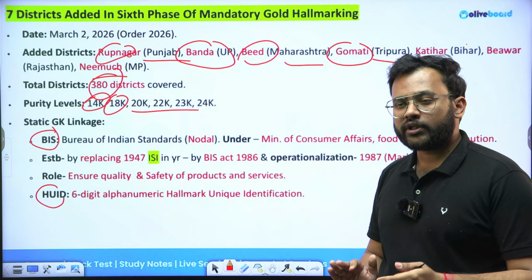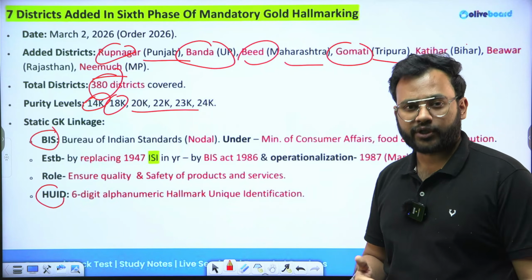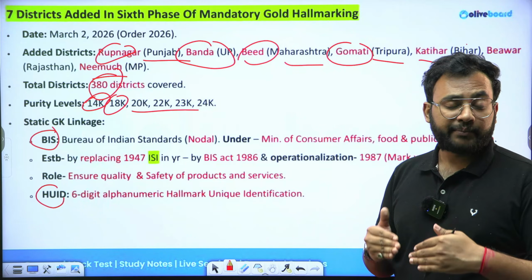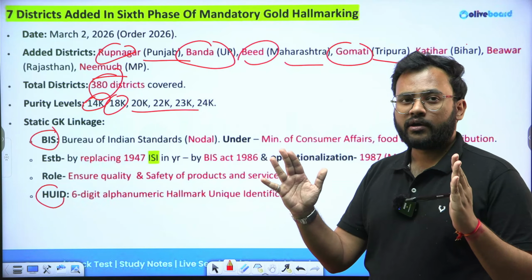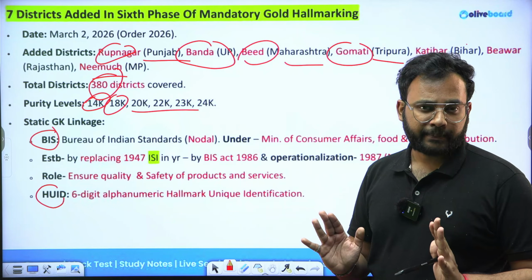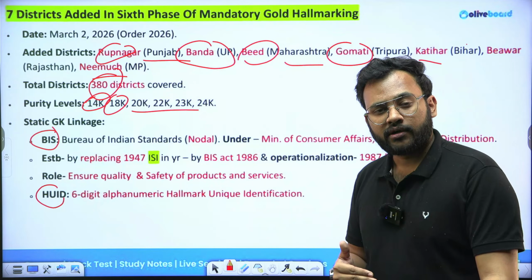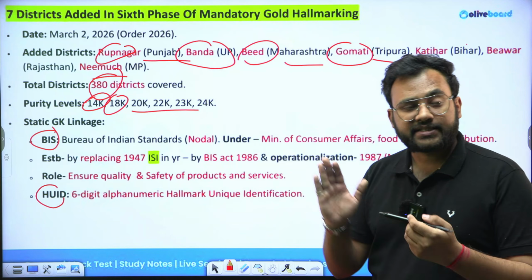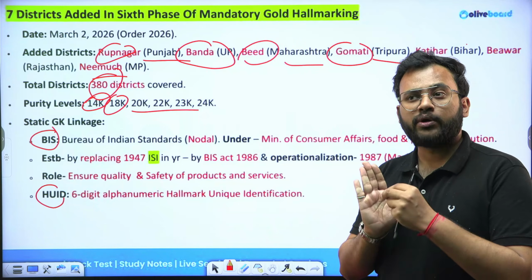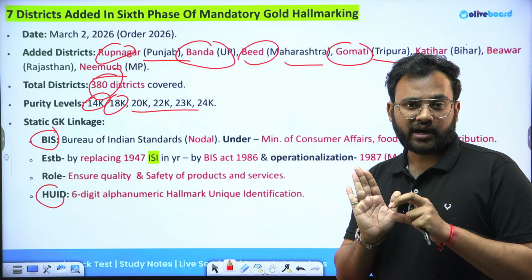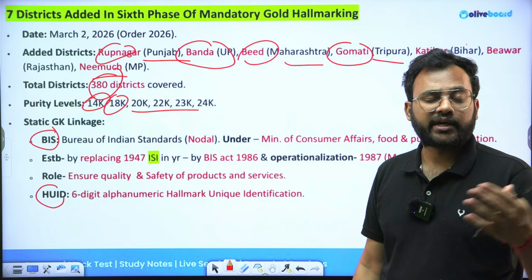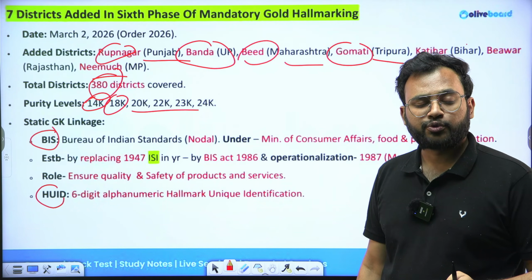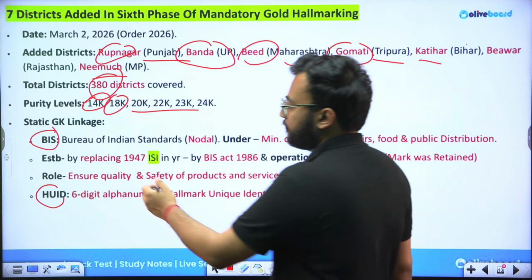You also need to know that BIS is quite a later addition. Before BIS, there was a nodal body which was called ISI. So the name was changed to BIS. Okay? ISI is still there on your jewelry, but now it is only a mark. Earlier it was a nodal body, just like BIS. So we have mentioned it.